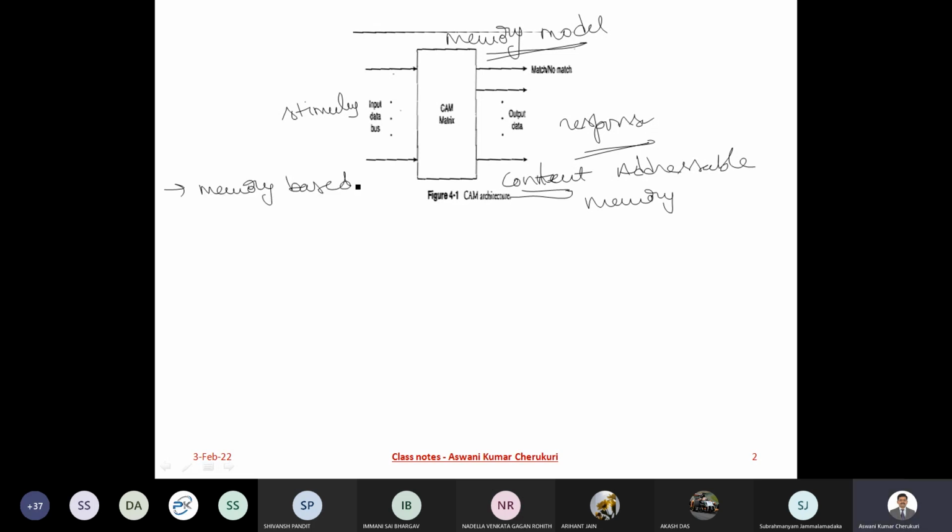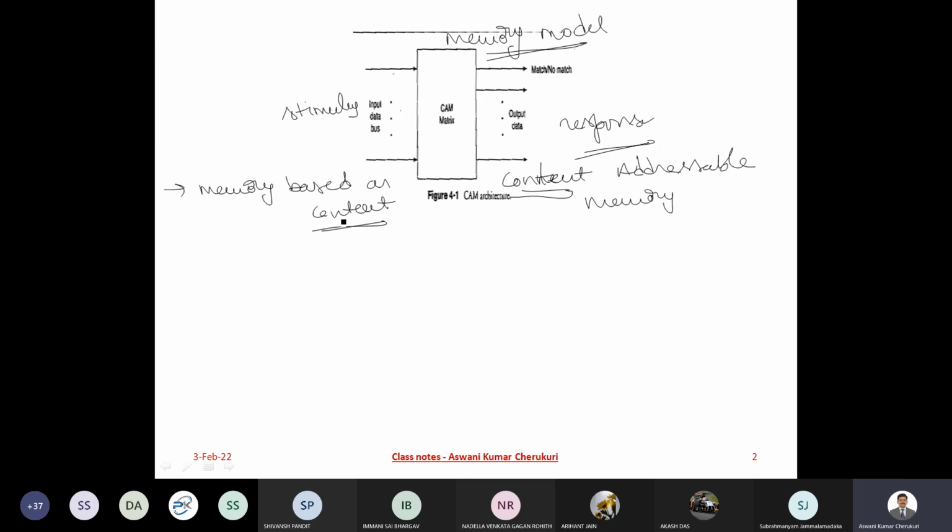See, look at your digital computer. Your digital computer basically works not with the content, rather it deals with the address. Imagine you want to fetch a memory location. Do you fetch the memory location by saying the content, or do you say the address of the memory location? You take any programming language, any compiler, it actually deals with the memory location, that means the address, but not the content.